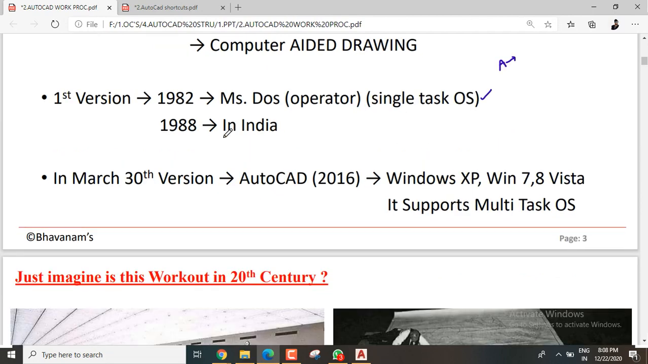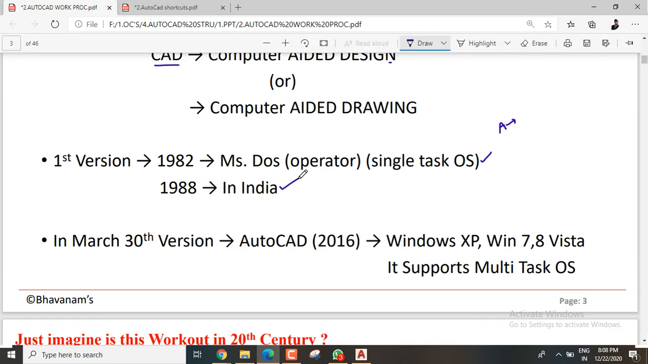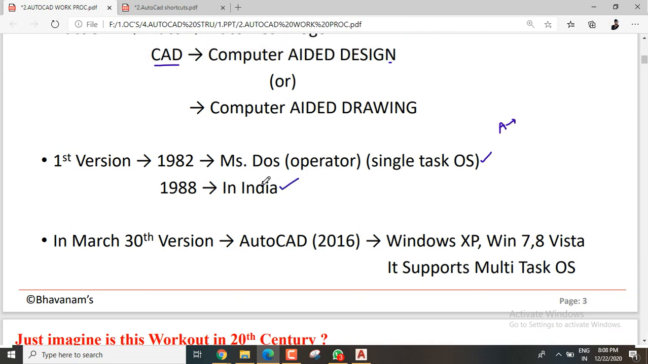And coming to 1988, AutoCAD came to India in March 1988. The 13th version was in 2016. AutoCAD 2016 is our 30th version. Okay, that is supported on Windows XP, Windows 7, 8 and Vista. It supports multitasking OS.